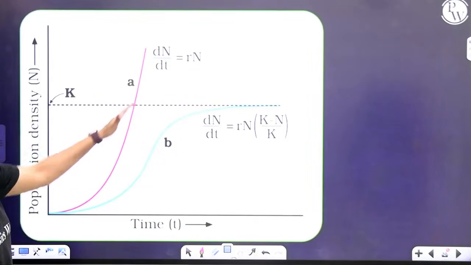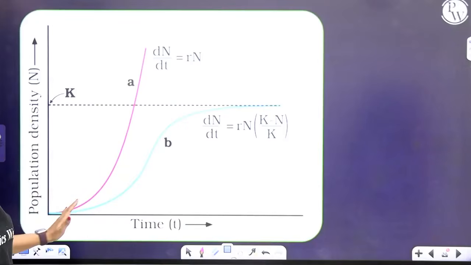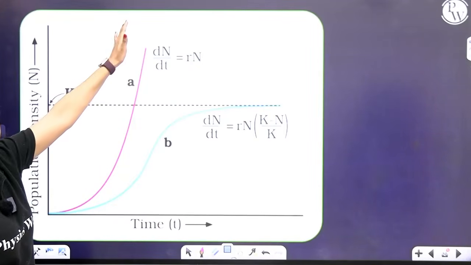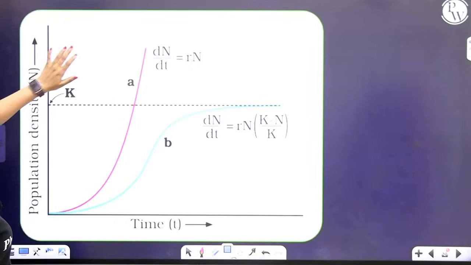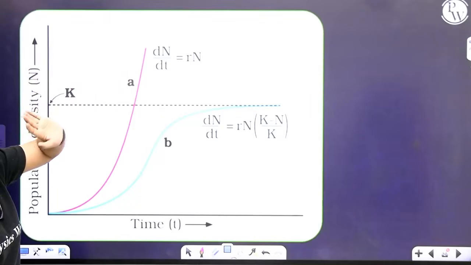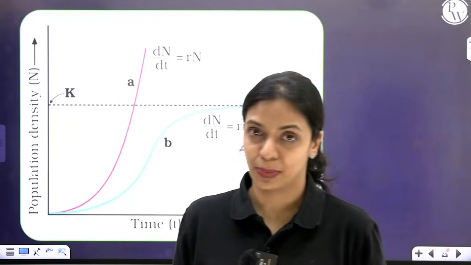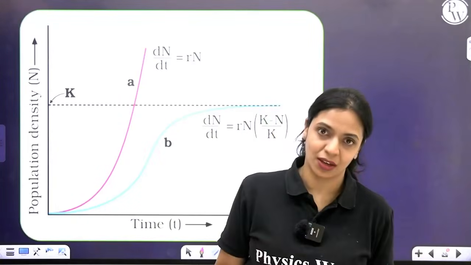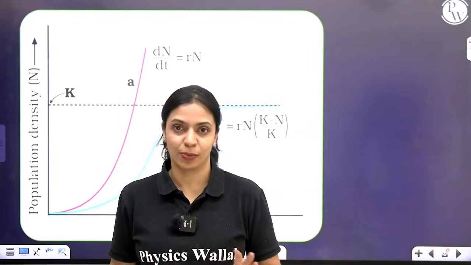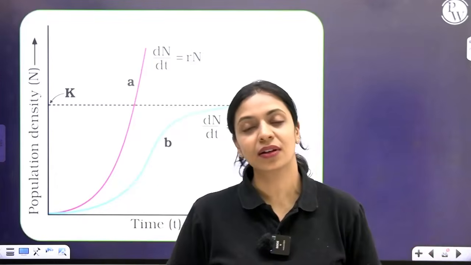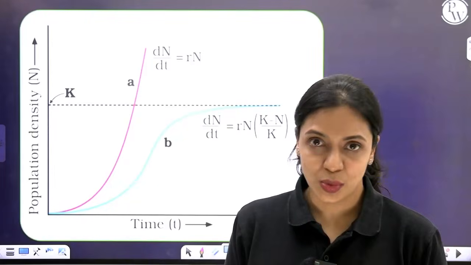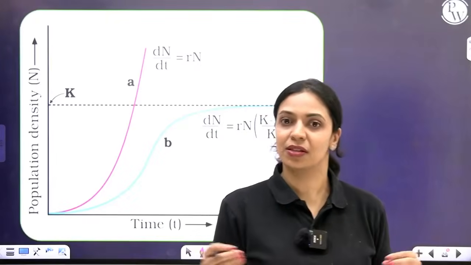Since exponential growth happens where there are unlimited resources, there is no carrying capacity coming into the picture there. But in nature, unlimited resources cannot be present indefinitely. For a brief period of time, maybe, but indefinitely, it will not be present. Sooner or later, one or the other resource will become limiting. If there is sufficient space, then food could become limiting.